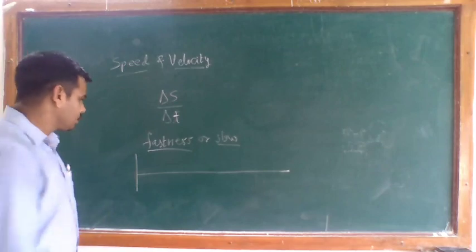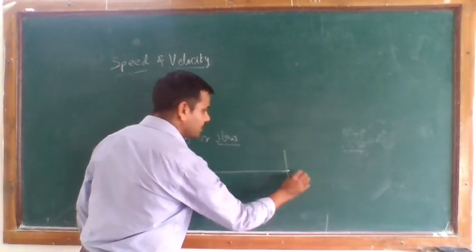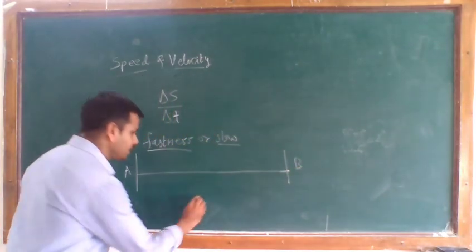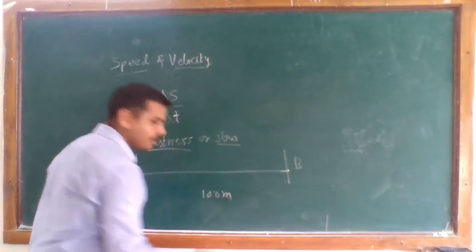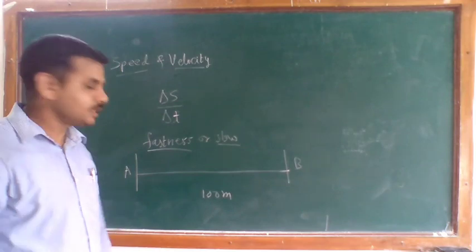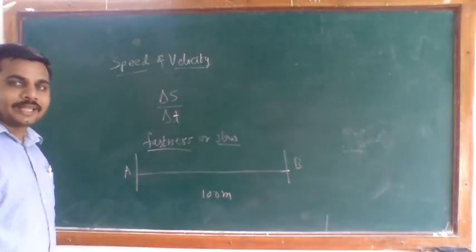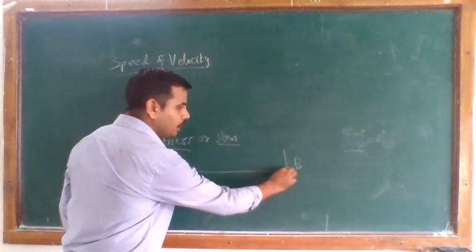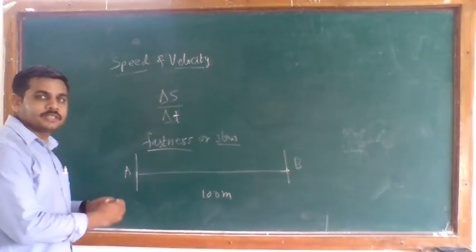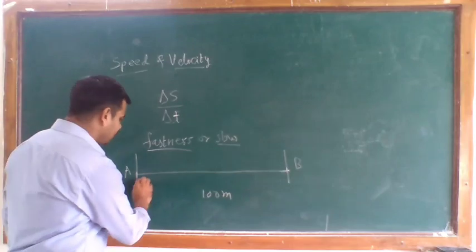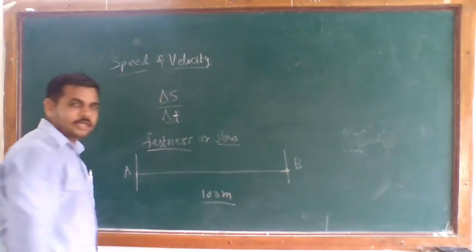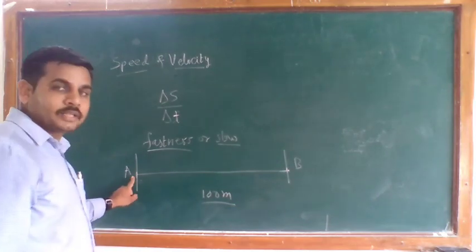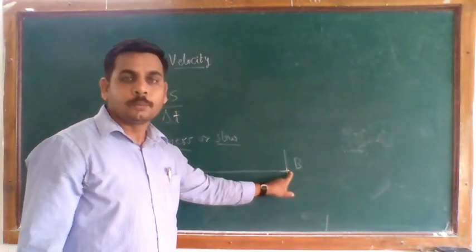a race. So this distance, we can say from point A to point B, is 100 meters. We are considering this distance is 100 meters. So the athletes start from their starting point and end at point B. Here we are just considering their distance, which is 100 meters, and the time required to cover this distance from A to B.